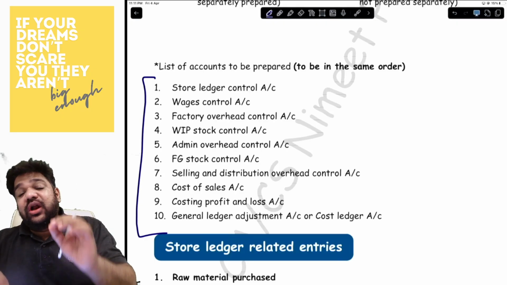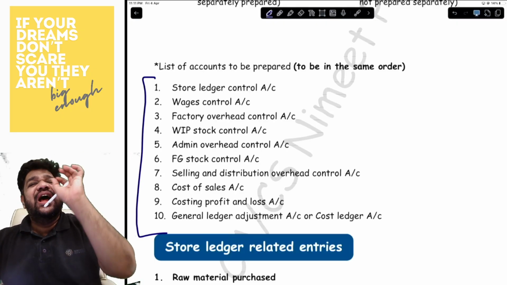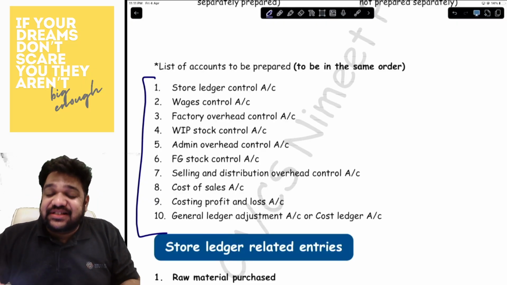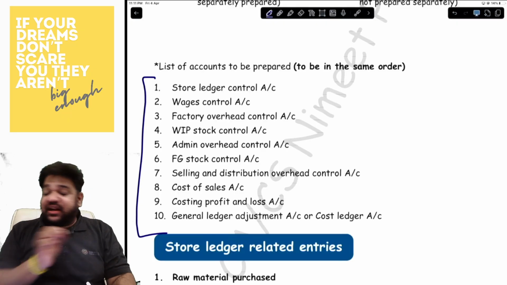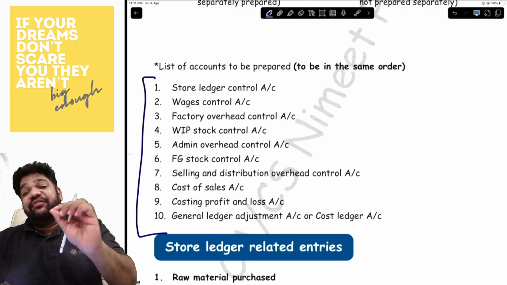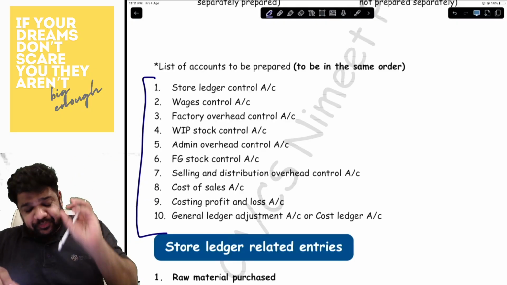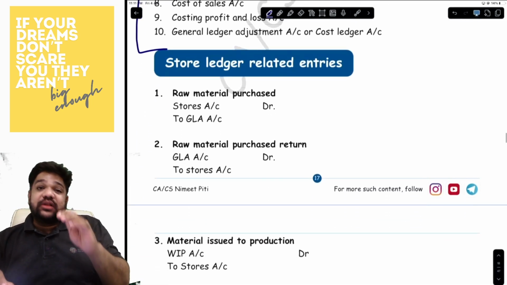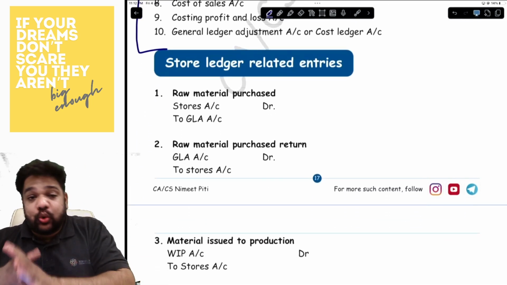Because here we are following the old format of the cost sheet in its exact sense. Give me 10 minutes. I will revise all the entries with you and I will prove it to you as to how this is a replica of your cost sheet. Okay. Now, the first item of account that we have is the stores account.